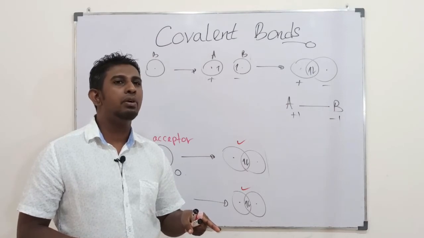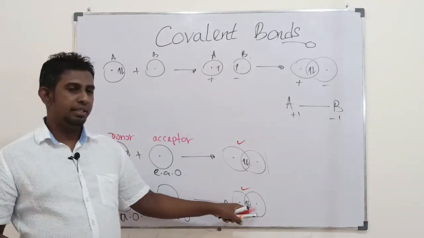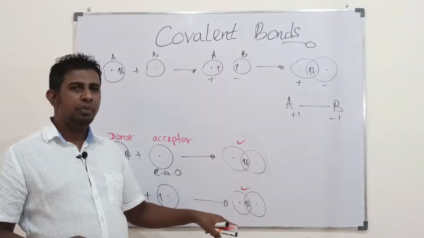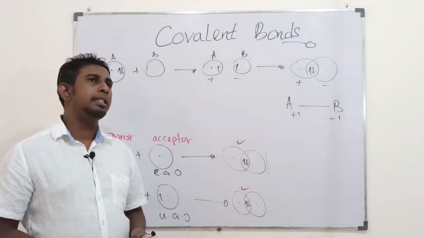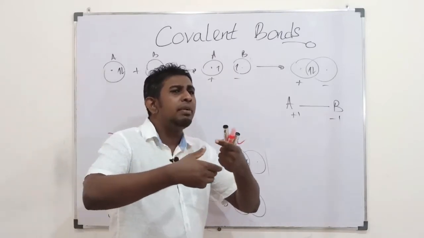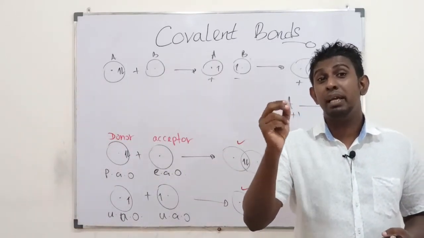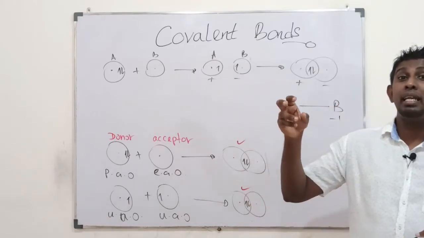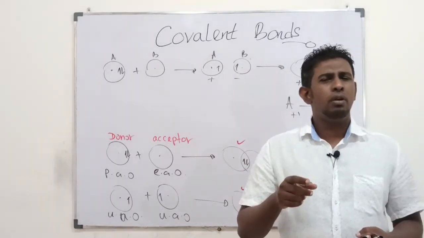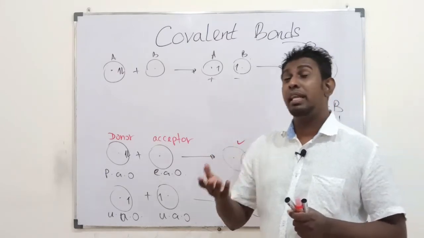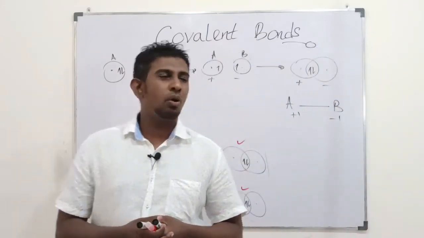you can't recognize whether it's a dative covalent or the other type of covalent. Both covalent bonds are the same after formation. But based on the very first approach, whether both electrons are given by one atom and the other comes with an empty atomic orbital, or both atoms are coming with single electrons, we can distinguish them.